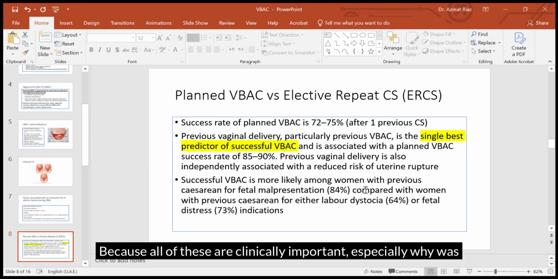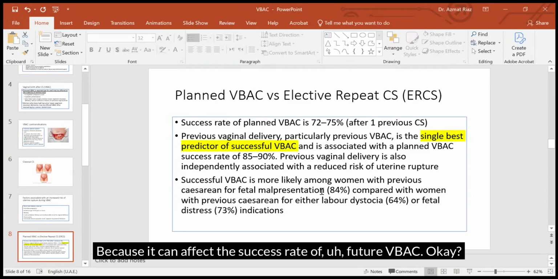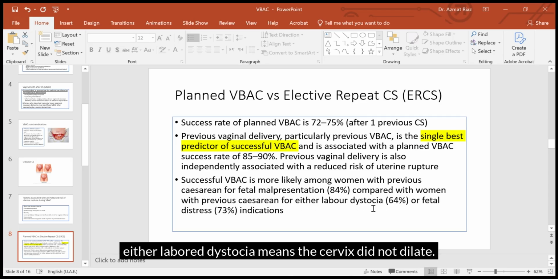Because all of these are clinically important, especially why that C-section was performed, because it can affect the success rate of a future VBAC. Okay, so for example, if the first C-section was performed for a breech baby, right, then the chances of having a VBAC are even higher, 84%, compared with women who had a previous C-section for labor dystocia, meaning the cervix did not dilate.